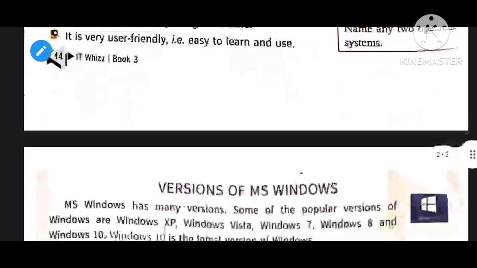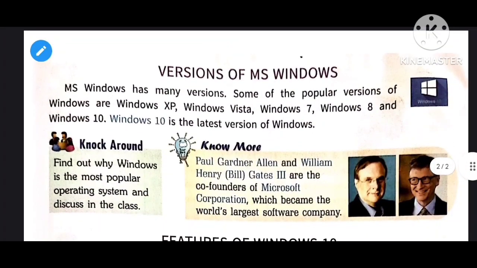So today we are going to discuss the versions of Windows. Why did we make versions? Because we have made some development and found easier ways to operate. If we use computers from years before, we cannot operate them properly.